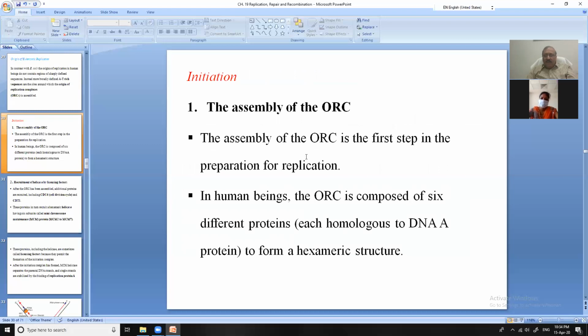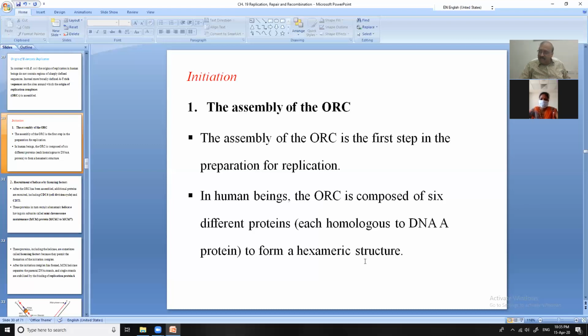The assembly of the ORC is the first step in the preparation of replication. In human beings, the ORC is composed of 6 different proteins. One addition I told you is that they have an excess of AT, excess of adenine-thymine interactions in the origins. Then in human beings, the ORC is composed of 6 different proteins, each homologous to DnaA protein, to form a hexameric structure.